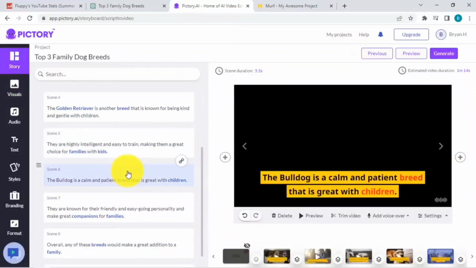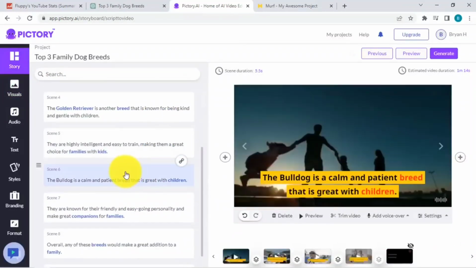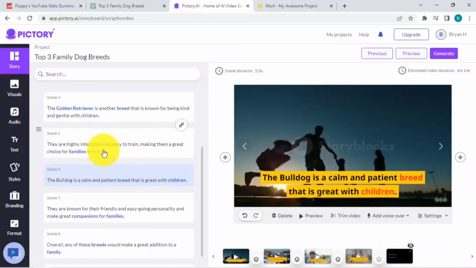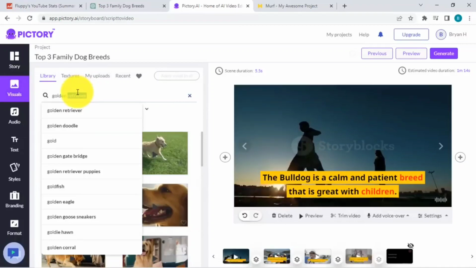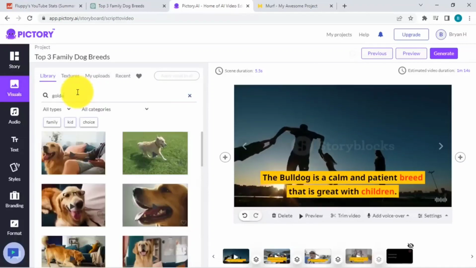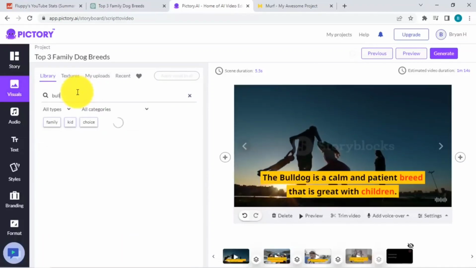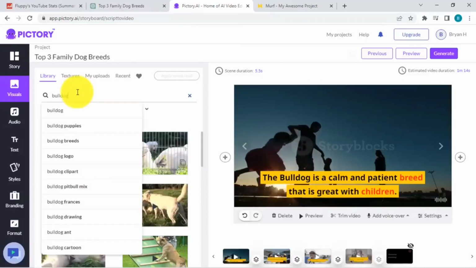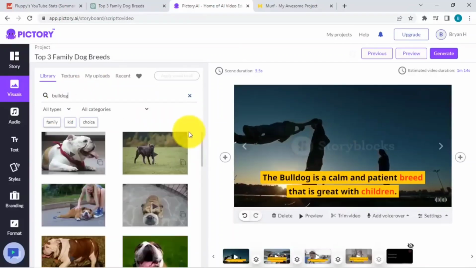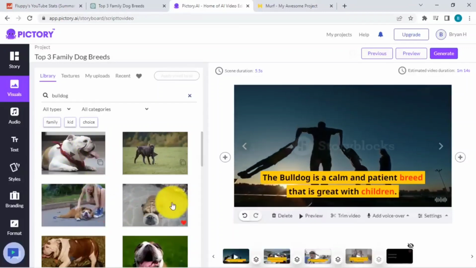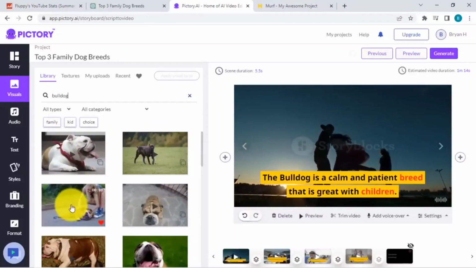Now we have the bulldog. It's still children, so let me change that as well. Let's go back to visuals and search for bulldog. Which one do we want? This one looks cute over here, so let me select that.